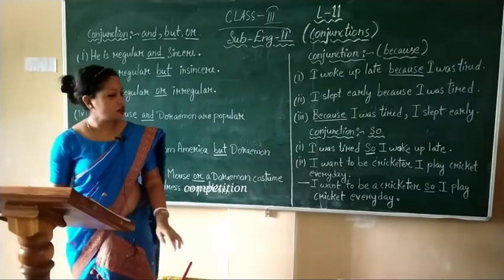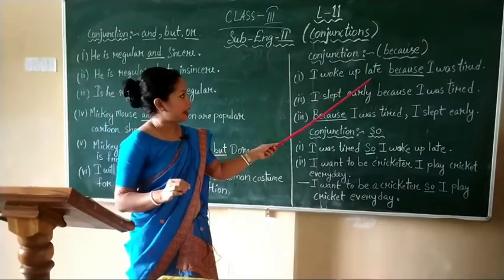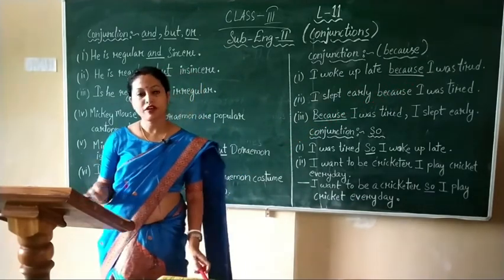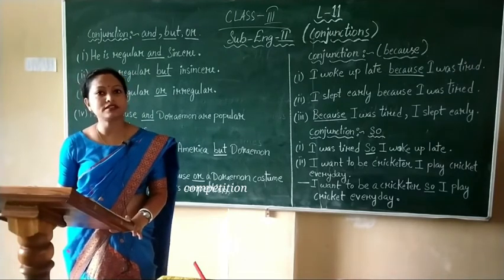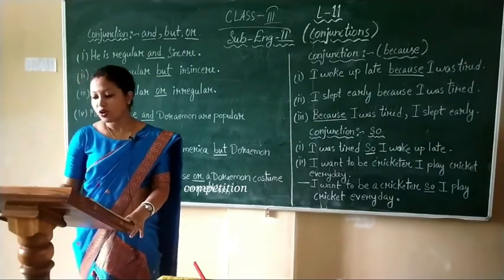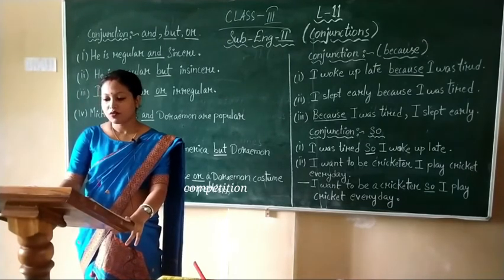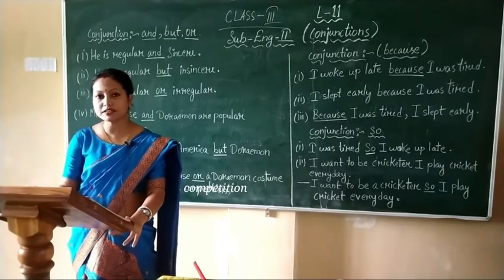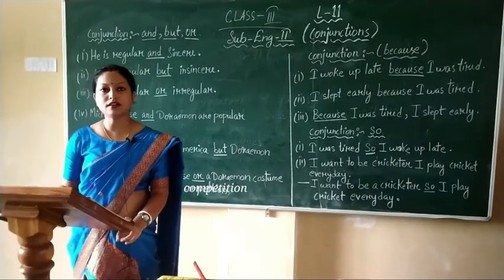Number one, you see, I woke up late because I was tired. What is the sentence? I woke up late because I was tired. Why did you wake up late? What is the reason? Here, in these sentences, we use because to give a reason for something. So here, because is a conjunction.